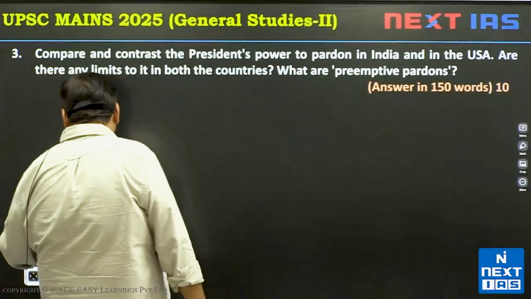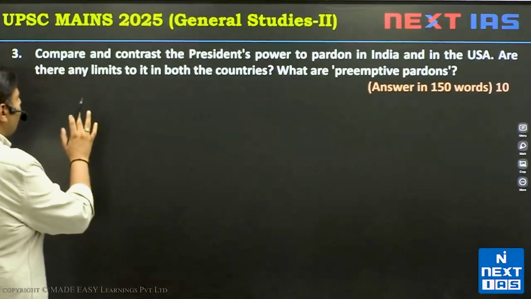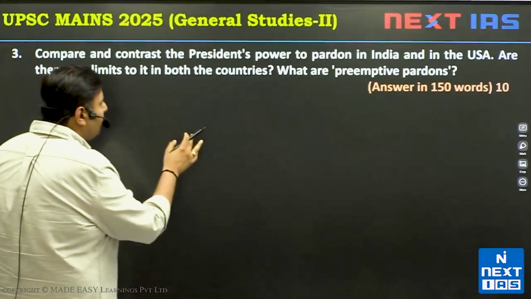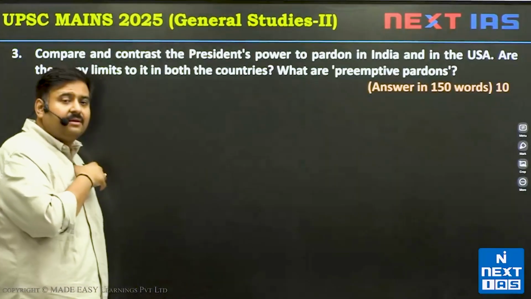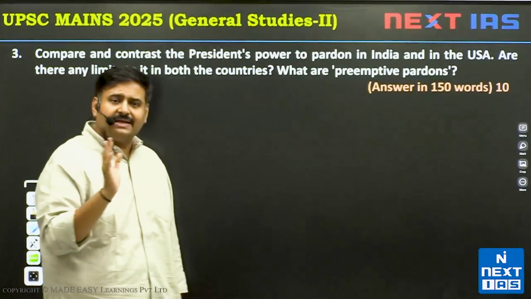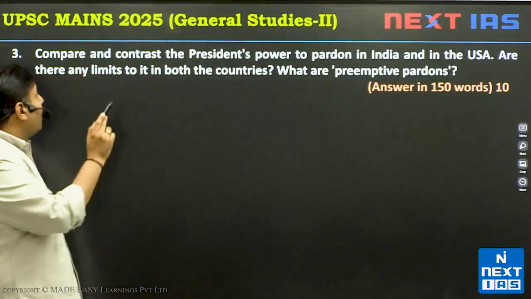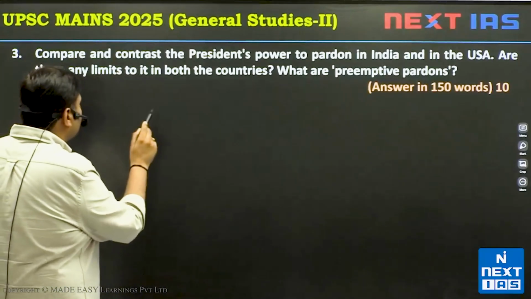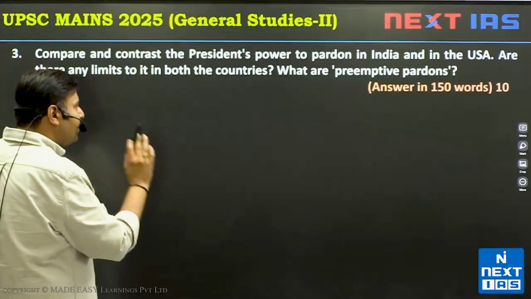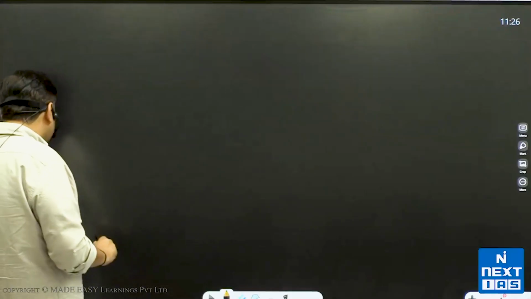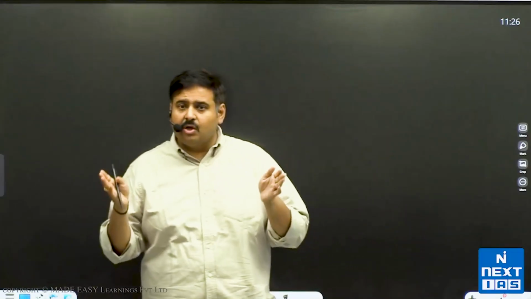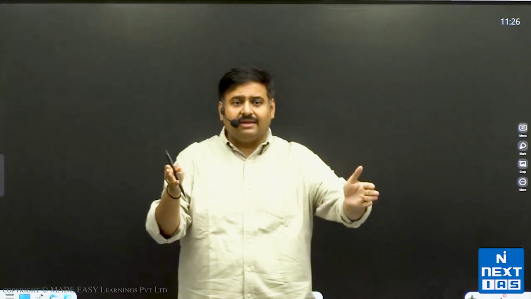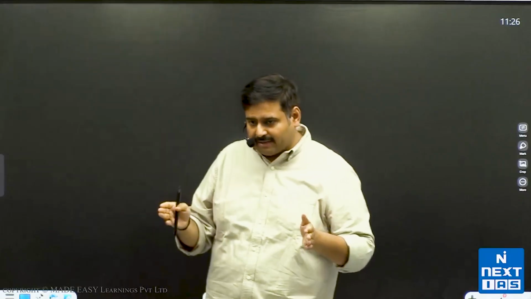The first question is: compare and contrast the President's power to pardon in India and the USA. So they are asking for the similarities as well as the differences. Are there any limits to it in both countries, and what are preemptive pardons? It means this question has three parts. First, what are the powers of the Indian President and the US President with respect to pardon.